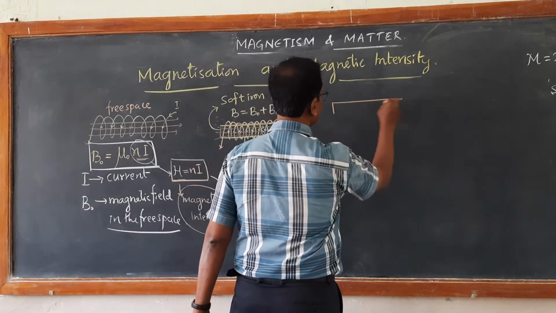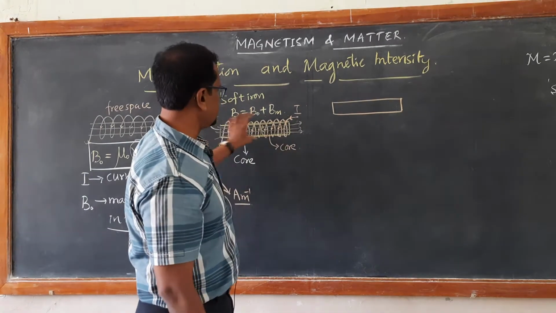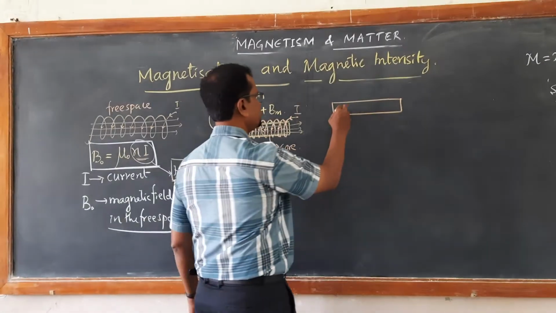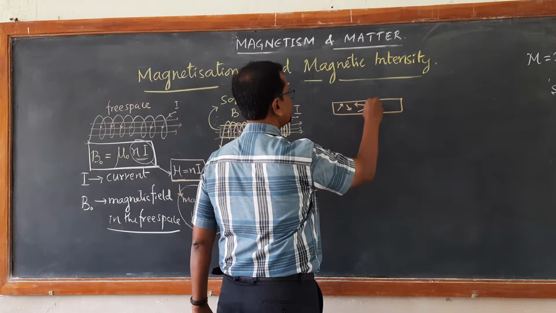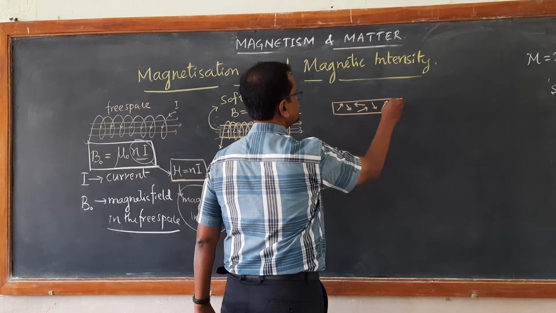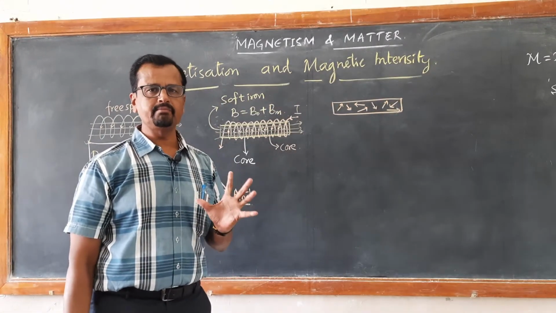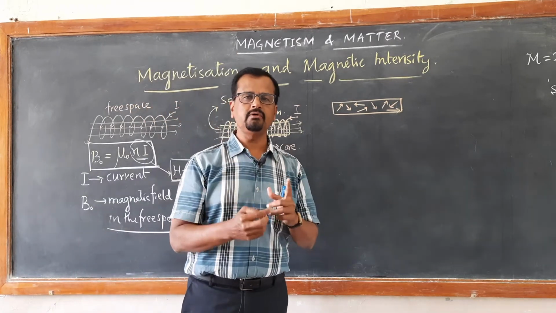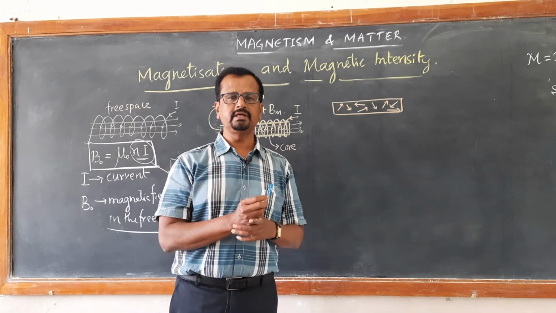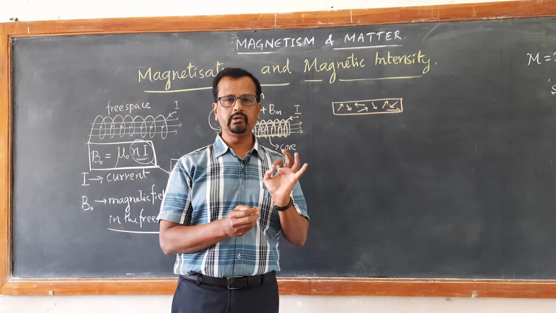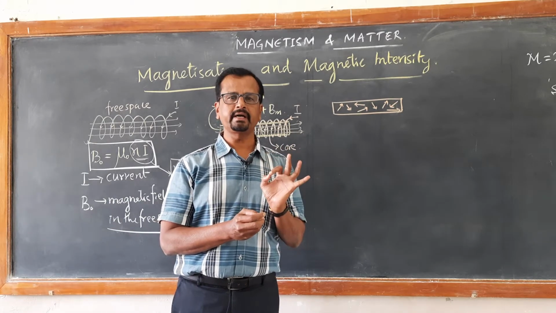If this is the core material, like a soft iron core, before being kept inside the solenoid it will have its atomic moments randomly oriented. Atomic magnetic moments are due to the orbital motion of the electrons. If you remember, we have studied this. The orbital motion of electrons around the nucleus leads to a magnetic moment, called the orbital magnetic moment.